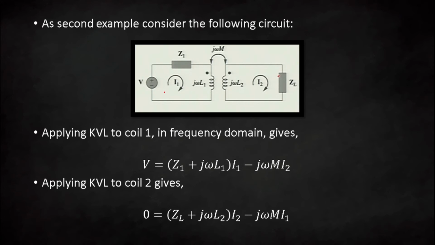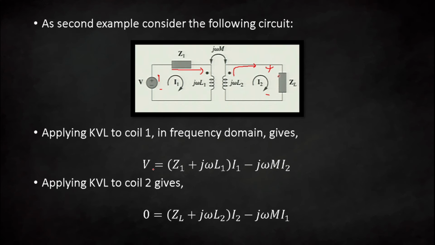So here you can see that your current is in this direction, I1, the dot is placed right here, and in the second coil the dot is placed at the same point, but the direction of current is also the same. So here you can see current is entering at the dotted terminal, but in this case the current is leaving from the dotted terminal. So then the polarity here is plus minus, plus minus. So you can clearly see that whenever we try to write down the equation of voltage, so apply the